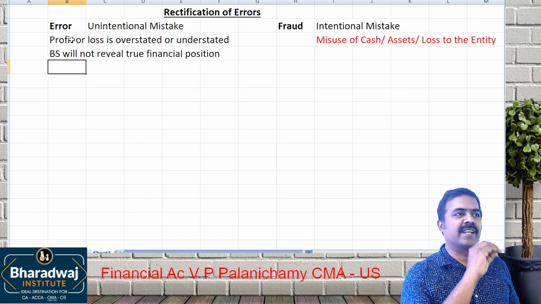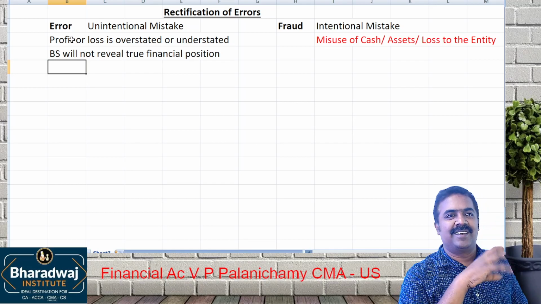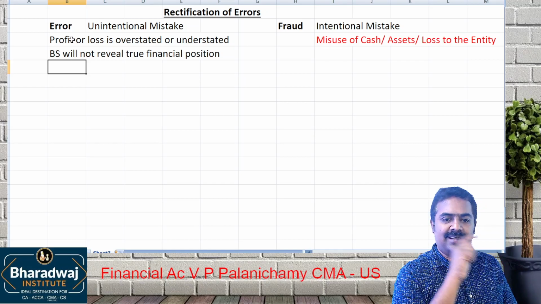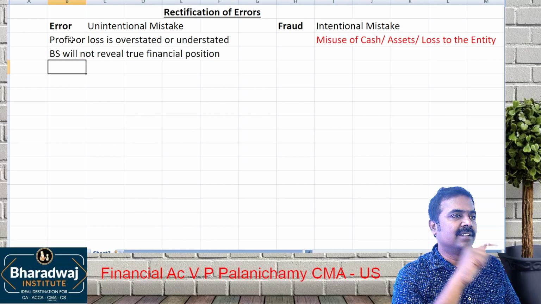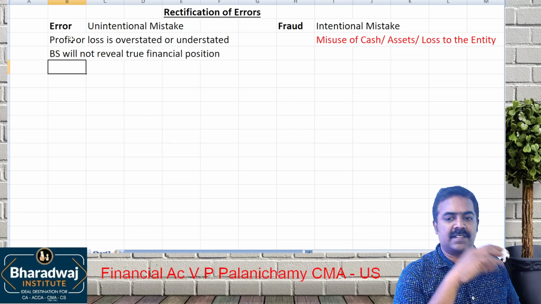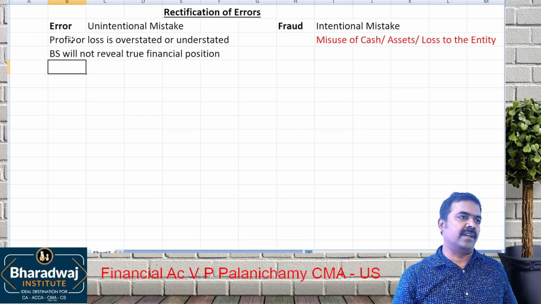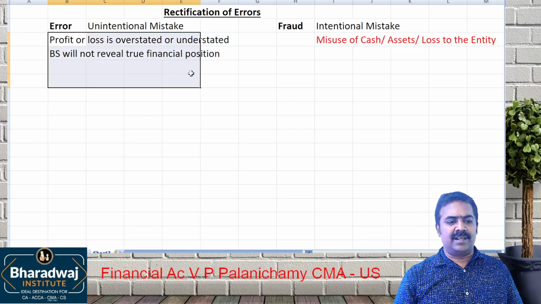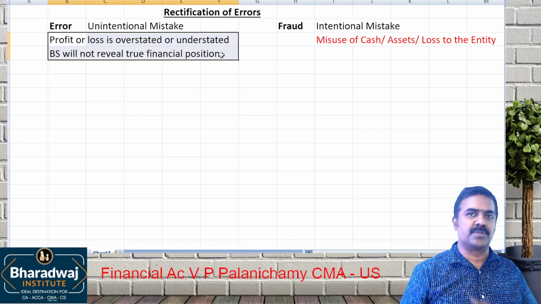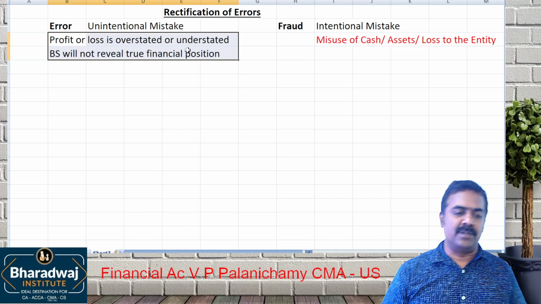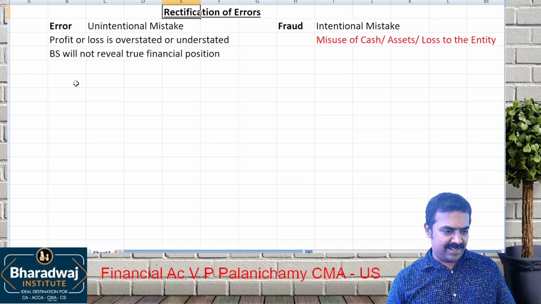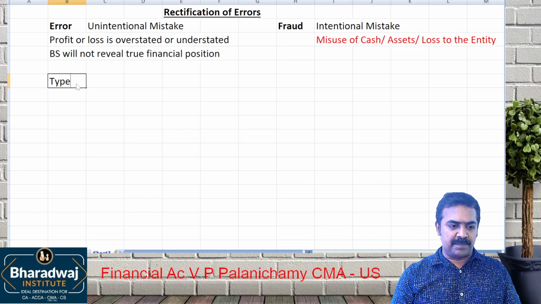Because of error, no cash is lost, no resources are lost. Nobody would have misused. Because of which one? Error. But if it is a fraud, what would they have done? They would have misused cash or assets, or definitely it's a loss to the entity. Okay. Error will result in only book issues, only journal, ledger, trial balance issues. Entity will lose nothing. We are here to record error or rectify error. Rectify error. What are the types of errors?